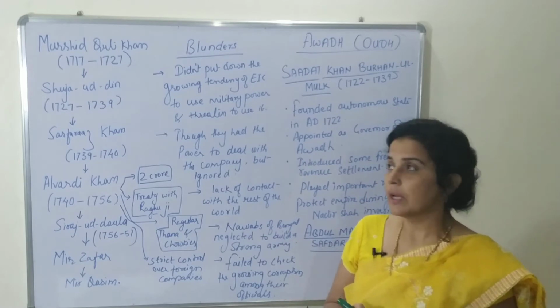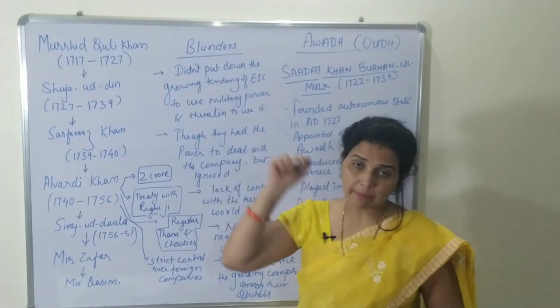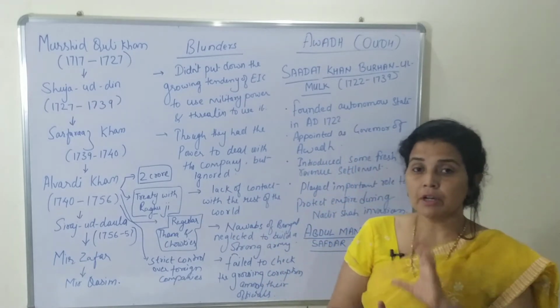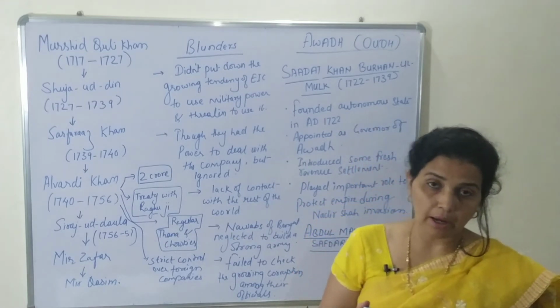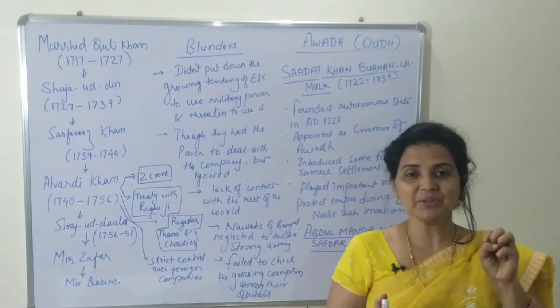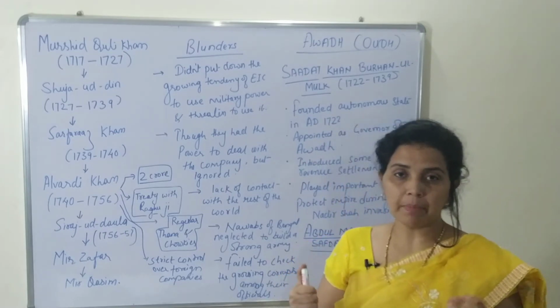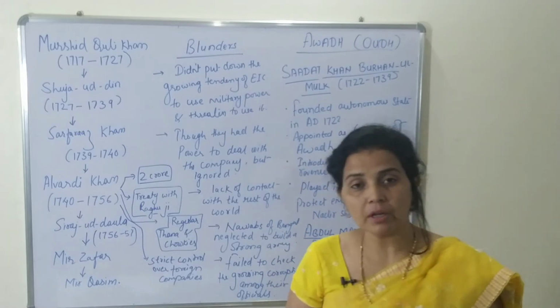After that, his son-in-law Shujauddin became the next Nawab of Bengal. But mind it, virtually they were independent. What I mean to say is that they never openly said that they were independent of the Mughal Empire, but in practice they were free.